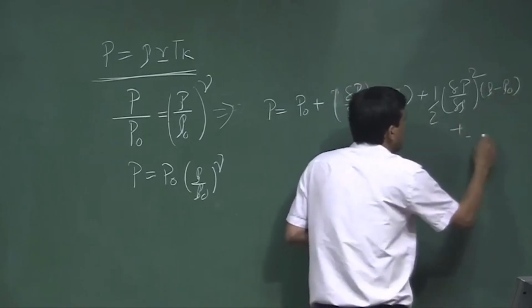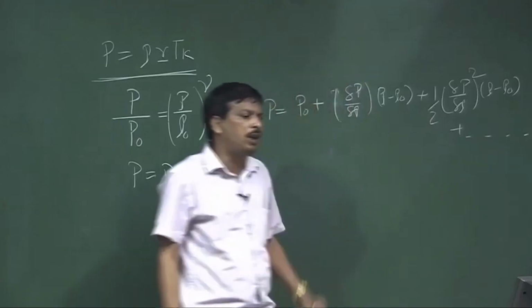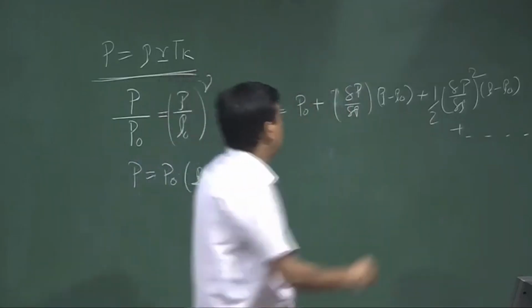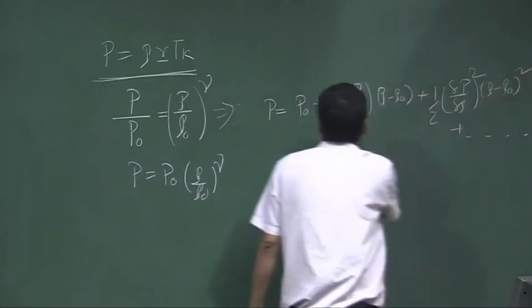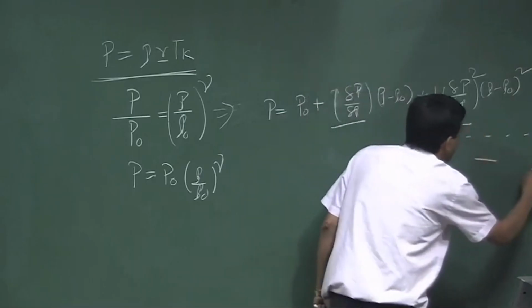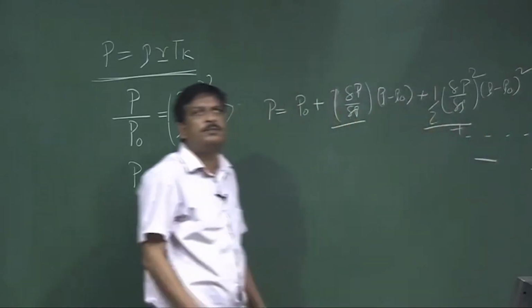That way all the terms will come: this is the first order, second order, then third order, fourth order, fifth order terms will come.